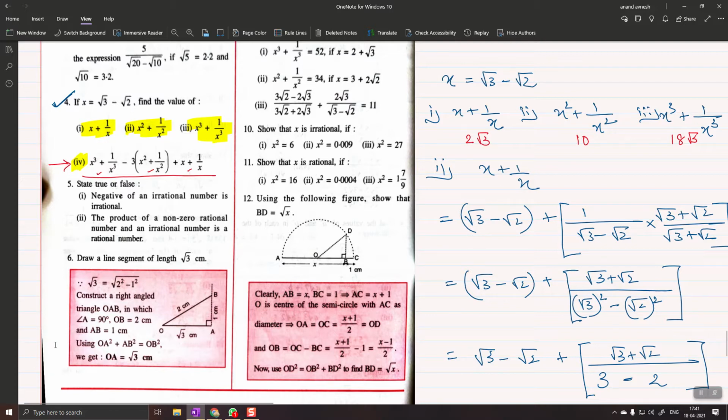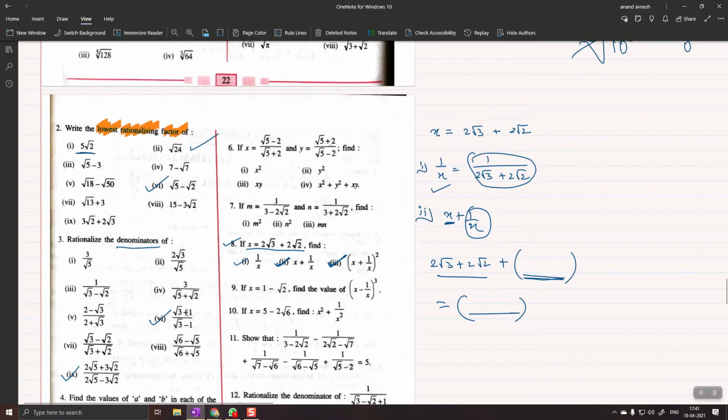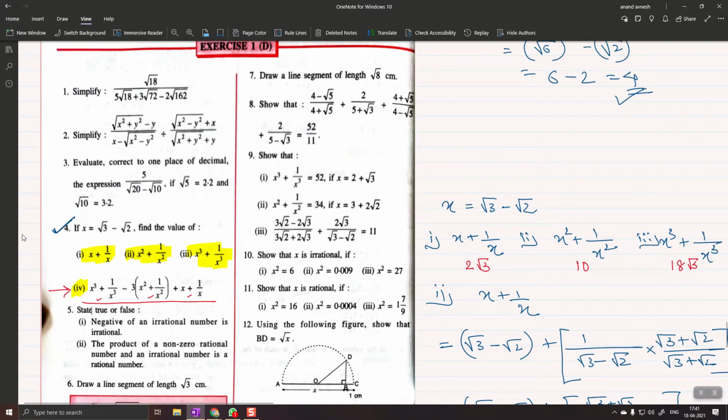Okay, so finally it is time for the homework. Since we have done a few of the questions from exercise 1C and one big question from 1D, now I am going to give you your homework, which you will submit before tomorrow's class. Okay?